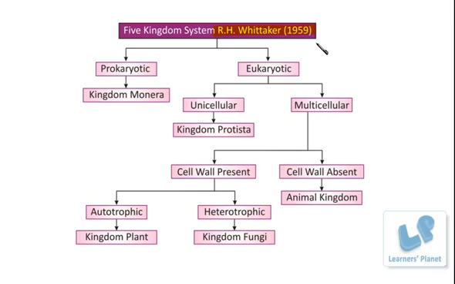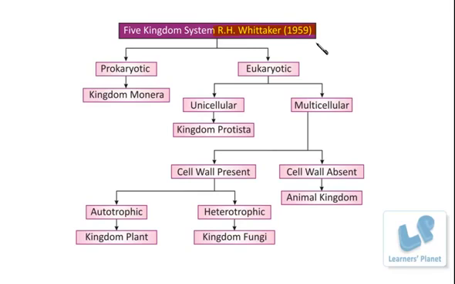That complexity is the next criteria. Then the next criteria is the mode of nutrition, that means whether the organisms are able to make their own food or are dependent on other organisms for their nutrition. These are the basic points considered by Sir Whittaker, and following these criteria, he divided all organisms into five kingdoms.